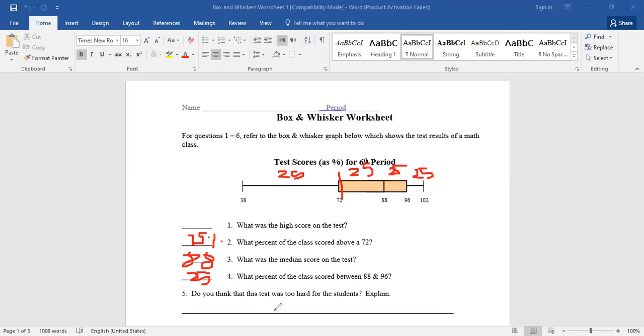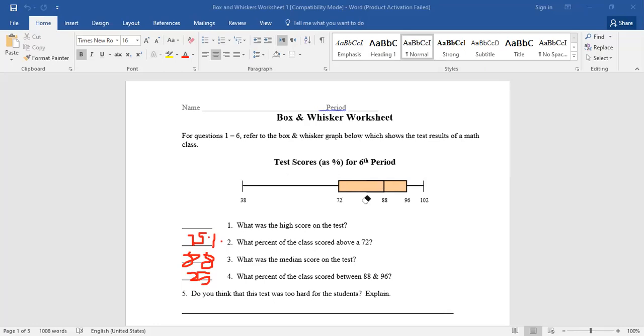Do you think from this information in front of us that this test was too hard for the students? The least mark was 38. No, why? The median mark here was 88, and most of the people got above 72, because 75% got more than 72.